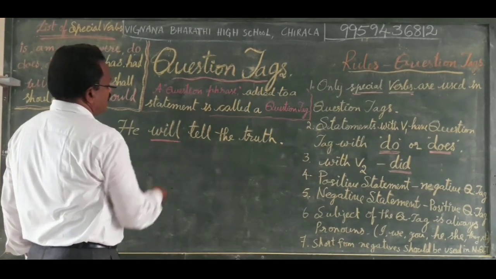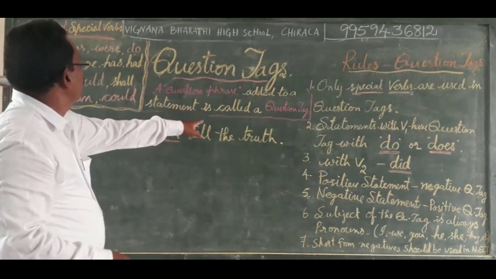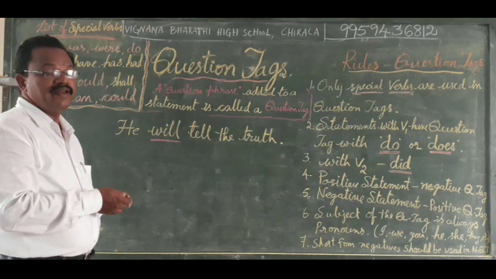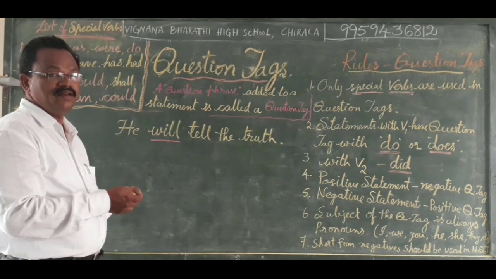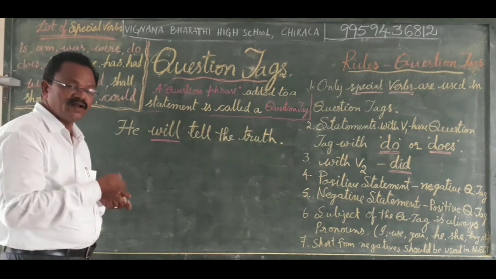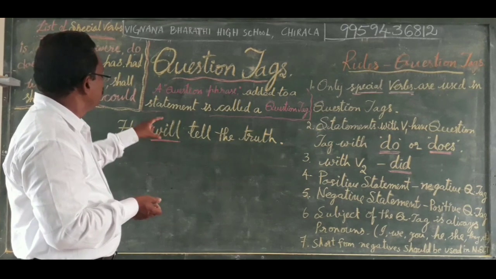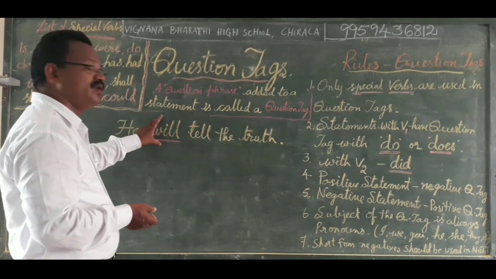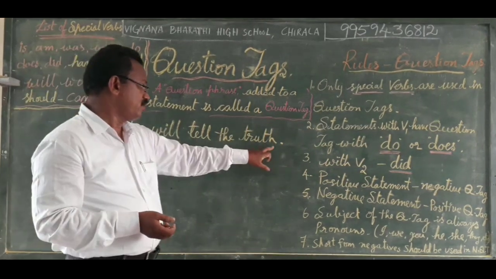Already we can find a special verb here. If only the main verb is given in the sentence, we need to find out whether it is in the do form, does form or did form. I mean, in the form of verb 1 or verb 2. If the sentence has a special verb, we need not bother about the main verb. We go with only the special verb. He will tell the truth.